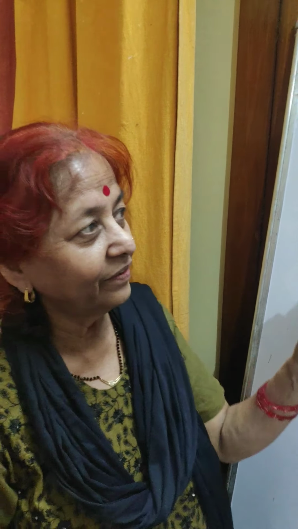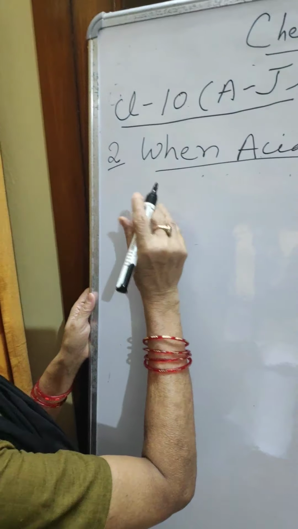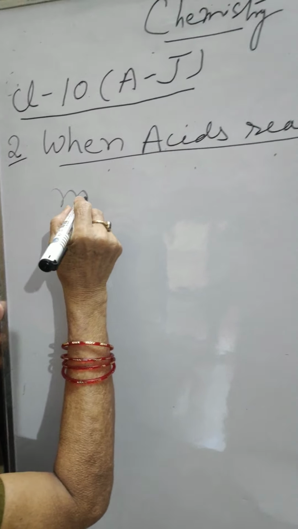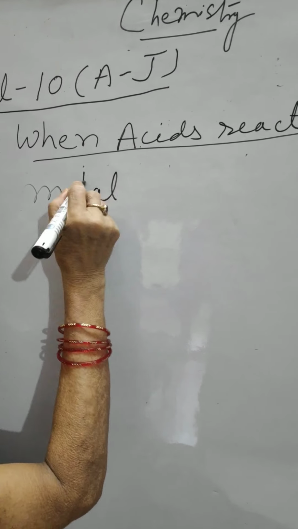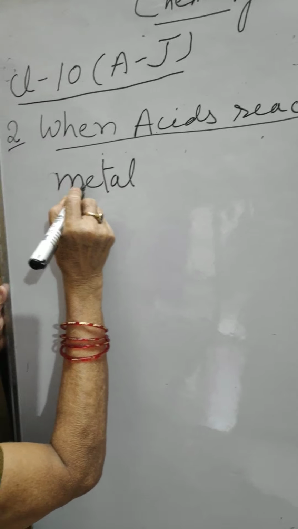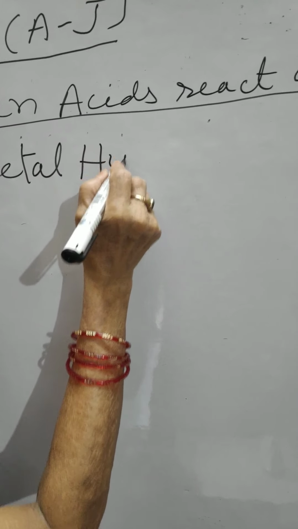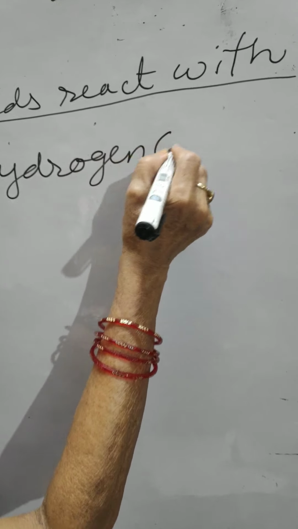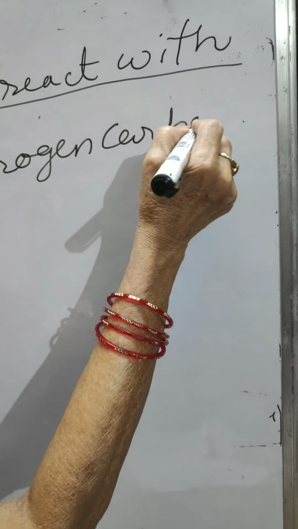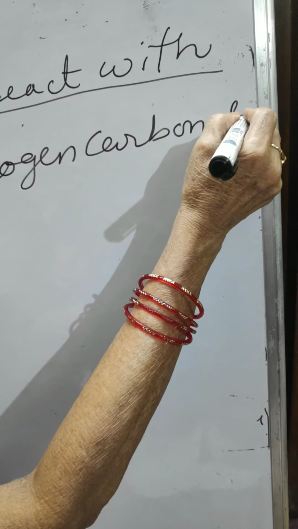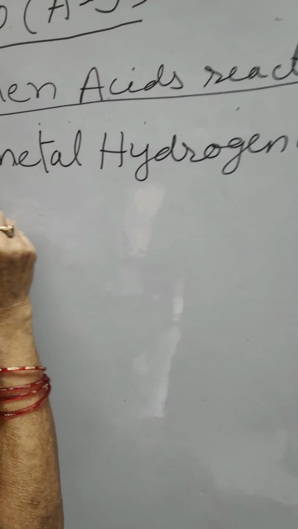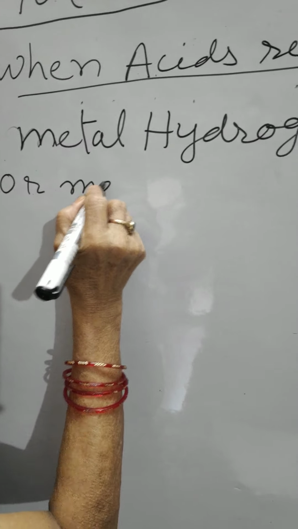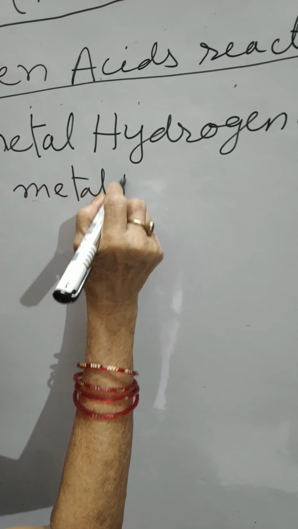Next reaction is what happens when acid reacts with metal hydrogen carbonate or metal bicarbonate.